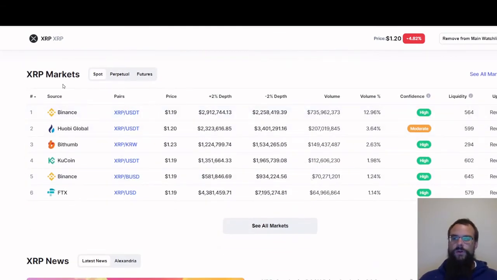Okay. So now next you can go down to XRP Markets, and we've already seen the market tab, so we already know what markets it trades on. And then for each of these markets here, it'll give you information about how much was traded on their particular exchange at what times and whatnot. When you see the confidence level is high, moderate, that I'll teach you later, but if it says high, then you got high confidence in the coin, means that it's going to go somewhere. If it's low, then maybe it'll go down.